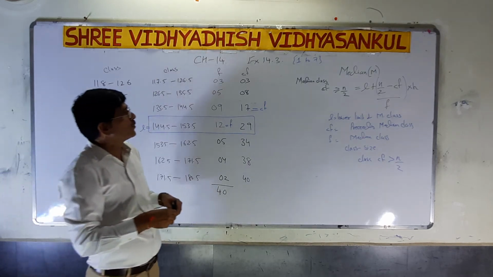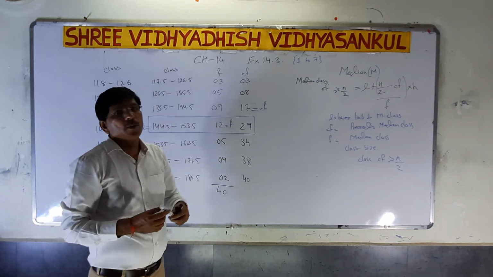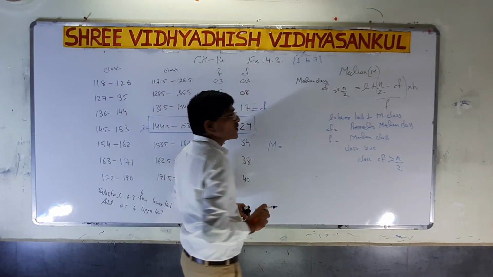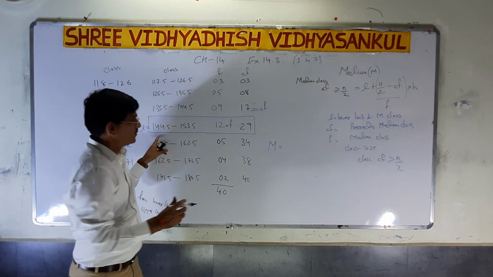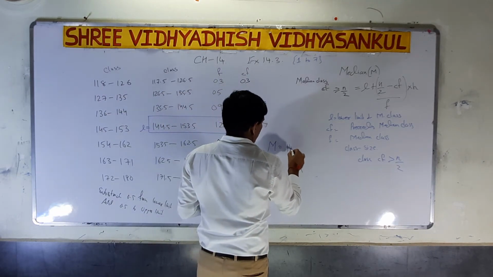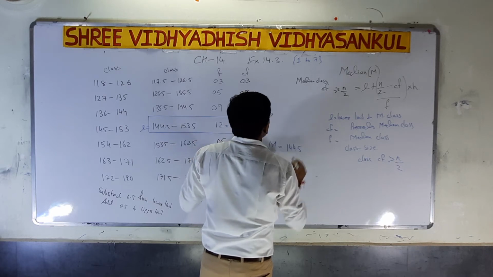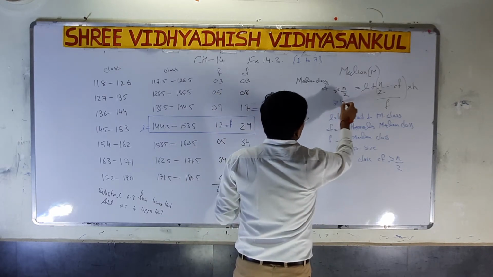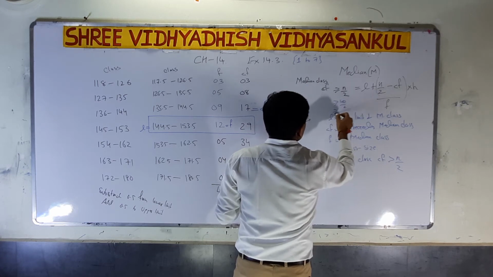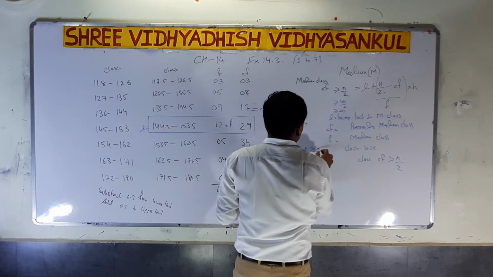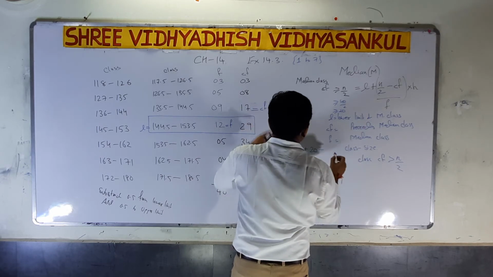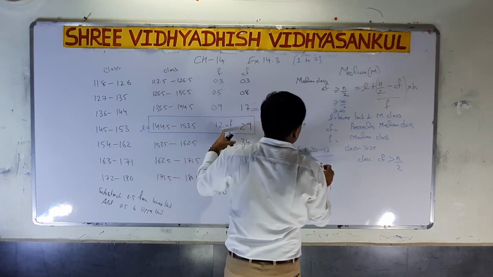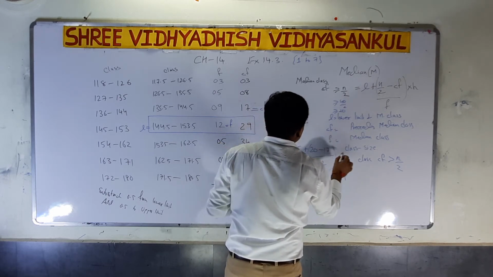Now we can put all the values in the median formula. We get the median. L is 144.5, plus n by 2, that is 40 divided by 2, that is 20. So here 20 minus CF, that is 17, divided by frequency, that is 12, times the height h.